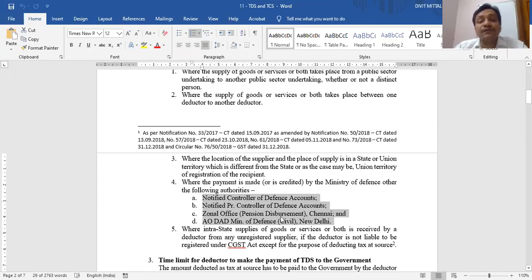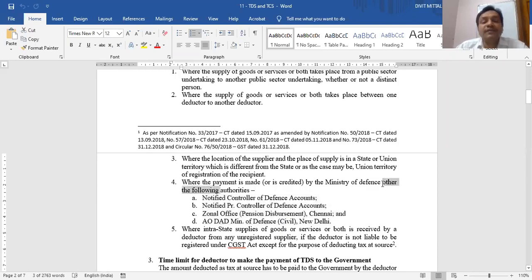But other than these 4 authorities, whenever the Ministry of Defense makes any payment, even if the value exceeds 2,50,000, that authority of the Ministry of Defense is not required to deduct tax at source. But these 4 authorities of the Ministry of Defense are under an obligation to deduct tax at source. That is what I have discussed, other than the following.